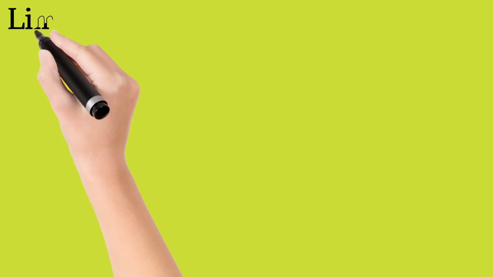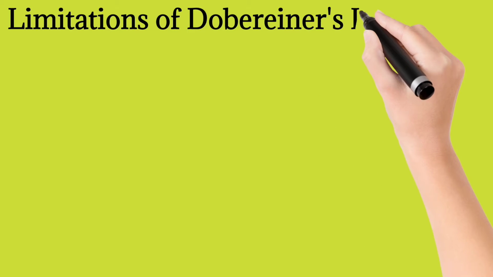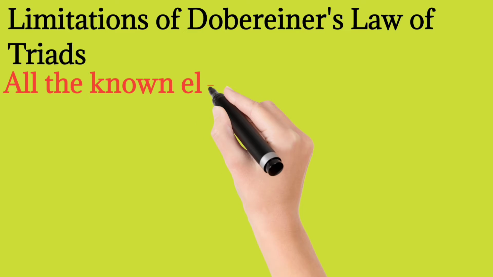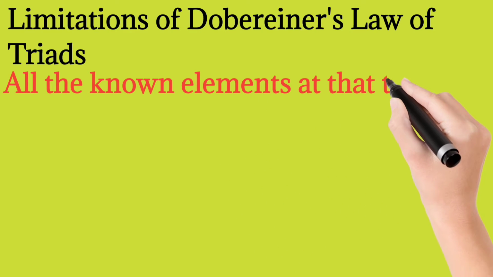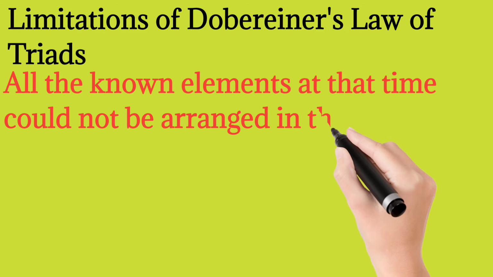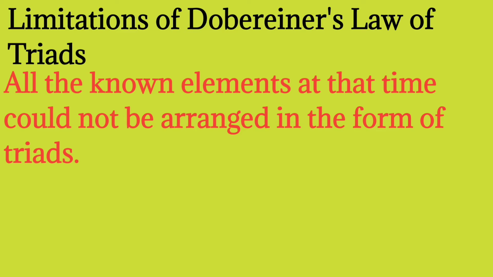then you will get the atomic weight of bromine. Okay, so now there are some limitations of Dobereiner's law of triads. Okay, so what are the limitations? What he failed to explain here is, the first one is all the known elements at that time could not be arranged in the form of triads. He didn't arrange all the elements in the form of triads. Okay, this is one of the important limitations you have to write about Dobereiner.